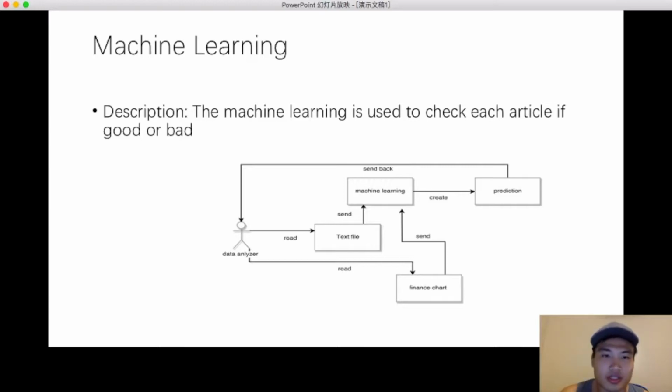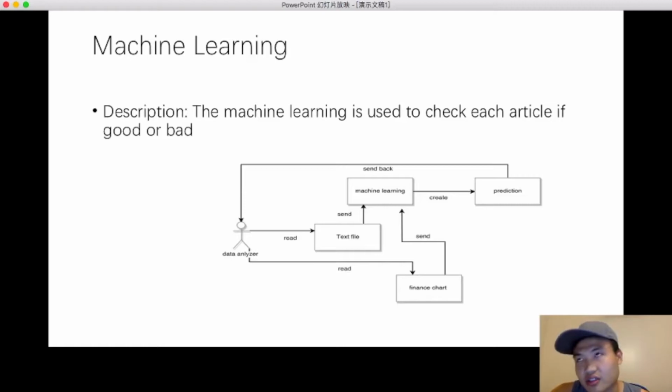That's how it's going to work. The data analyzer is going to read the text file, and it will also read the financial chart and send both results to the machine learning part. The machine learning is going to create a prediction. First it reads the text file and gives a prediction of how the financial chart will behave tomorrow or the next day, and sends it back to the data analyzer.